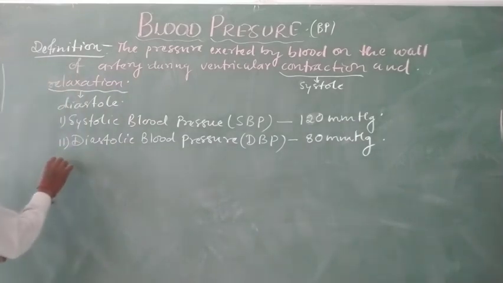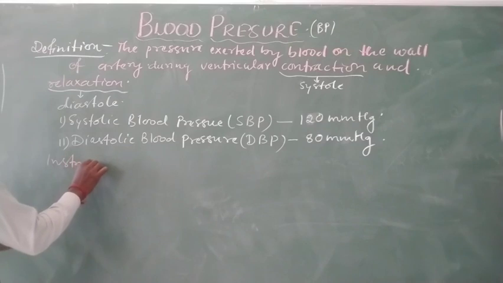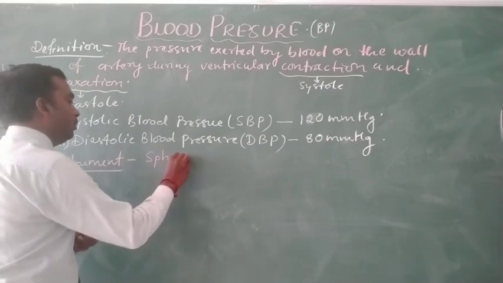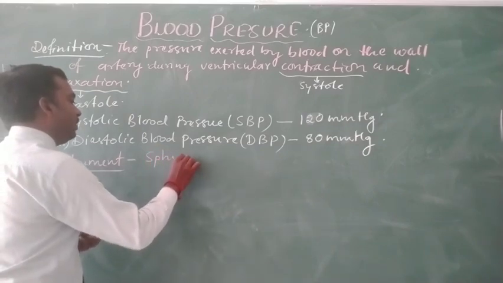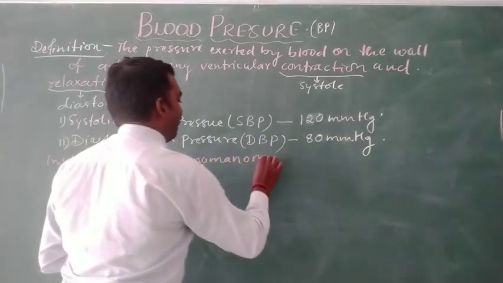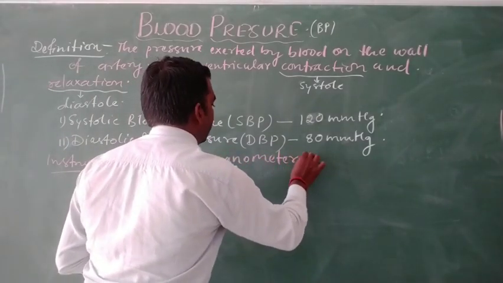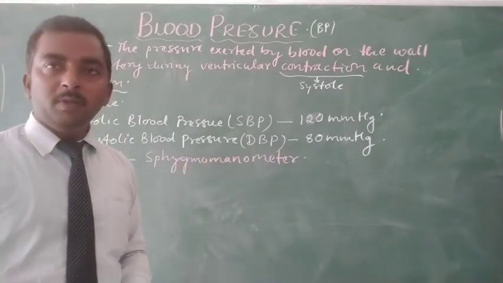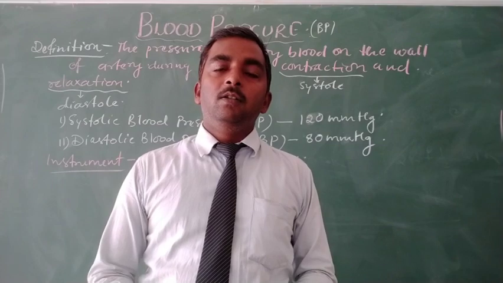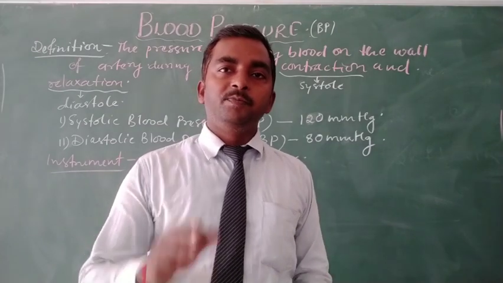And the instrument to measure blood pressure is known as the sphygmomanometer. By using the sphygmomanometer, we can observe and calculate the blood pressure of a person.